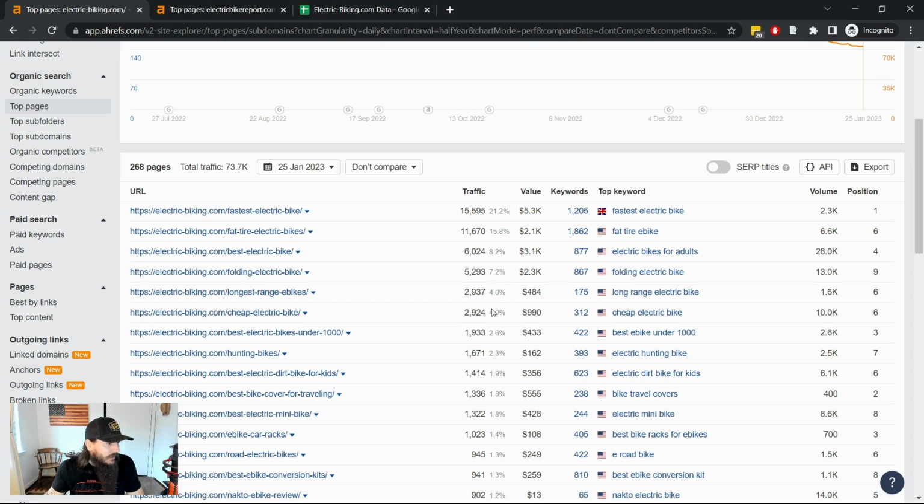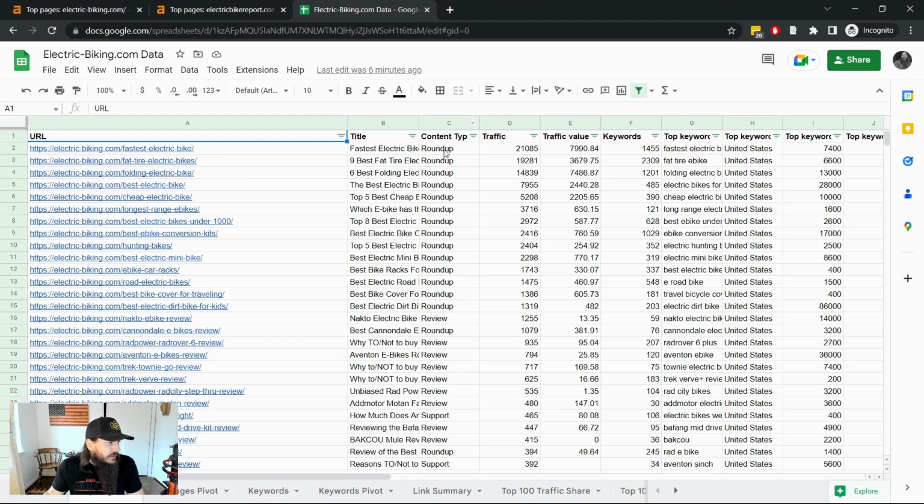So what I would do with this data is just export it, and then you're going to throw it into a spreadsheet and essentially do a lot of these same analysis techniques that I went over in the traffic by topic analysis, grabbing the category breadcrumbs, as well as sorting everything and organizing everything by content type, which I think is going to just help you get an overall better picture of where a lot of the traffic is coming in today.